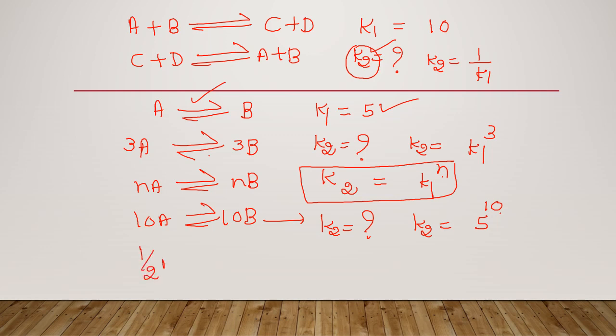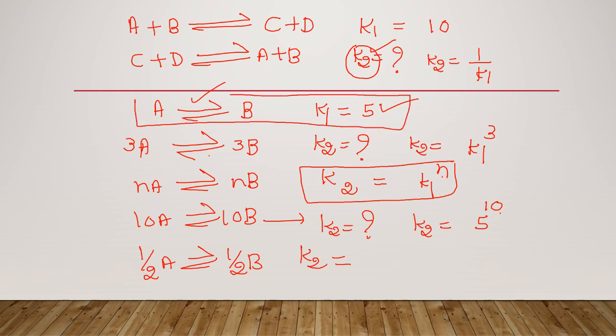Or half A gives half moles of B. What is the equilibrium constant? Since K1 is given, we are working with reference to the first reaction. K1 value is given to you, it is equal to 5. Then what is the equilibrium constant for this particular reaction? So we can calculate K2 is equal to K1 to the power n. What is K1? 5. What is the value of n here? The multiple is half. This is the answer.